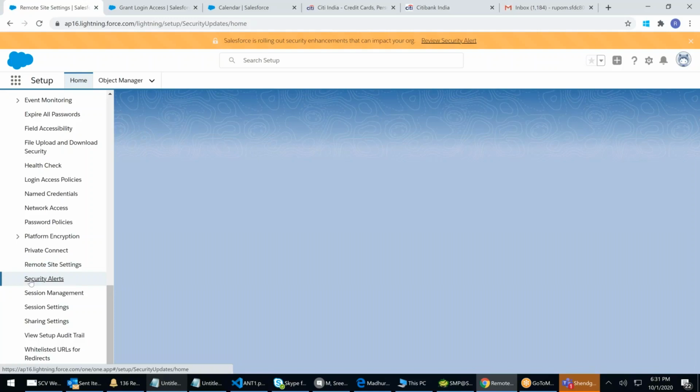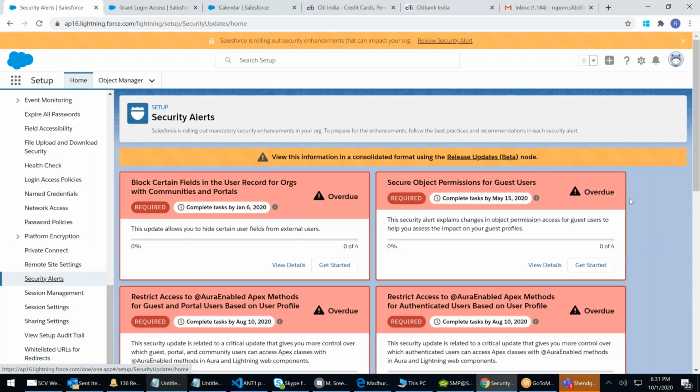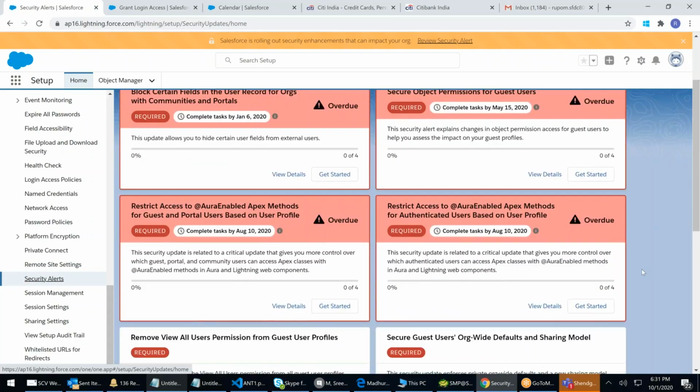Security alerts. Again, all the security alerts will be here. Any type of message Salesforce wants to pass to you, you can see here. You can click on it, you can read, get more details.